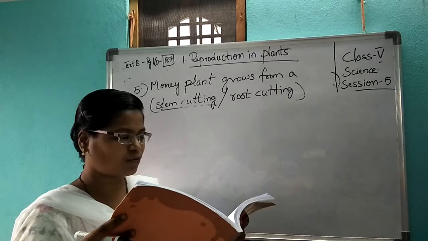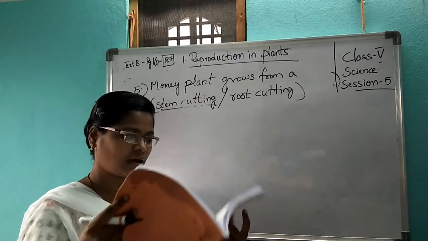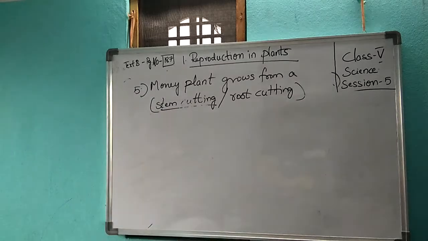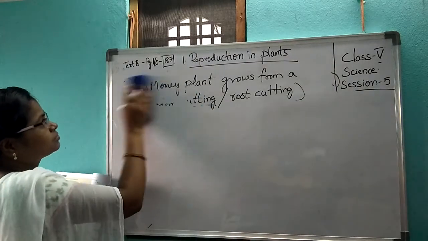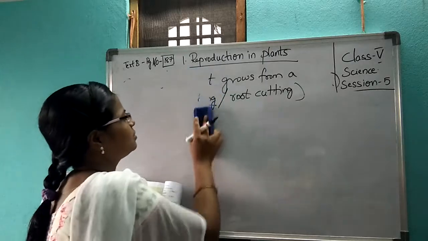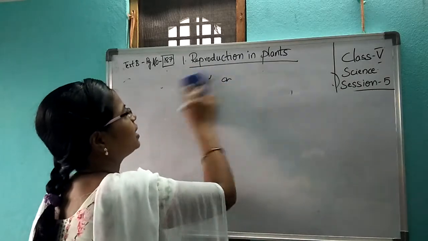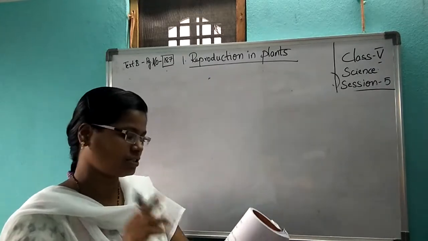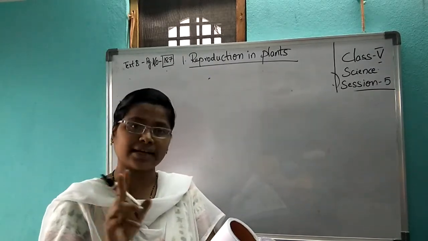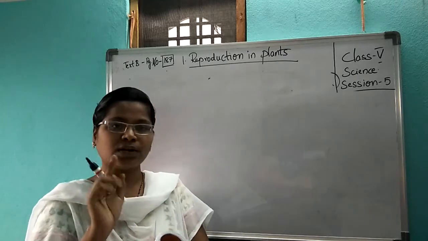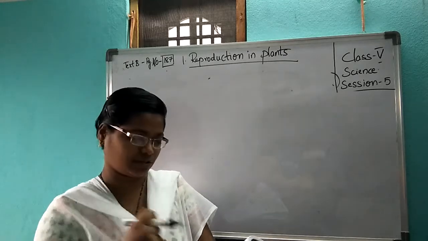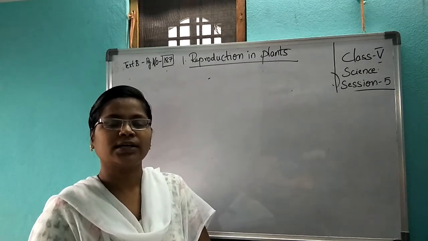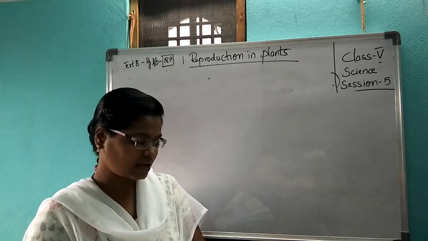Answer the following in one or two lines. See the second bit. Read the question answers meanwhile. He is asking you to answer the questions in one or two sentences, not words, sentences. I'll write only the answer. You copy the question. First question: What are the parts of a seed?